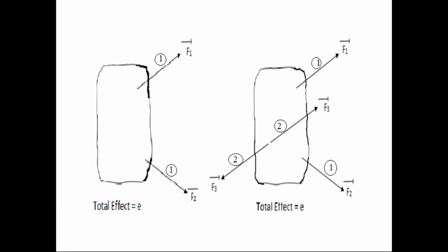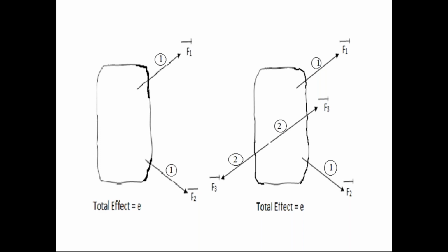So according to the principle of superposition, if we apply the force system on the rigid body in the equilibrium condition, or if you remove the force system from the rigid body in the equilibrium condition, there is no change in the effect on the rigid body.